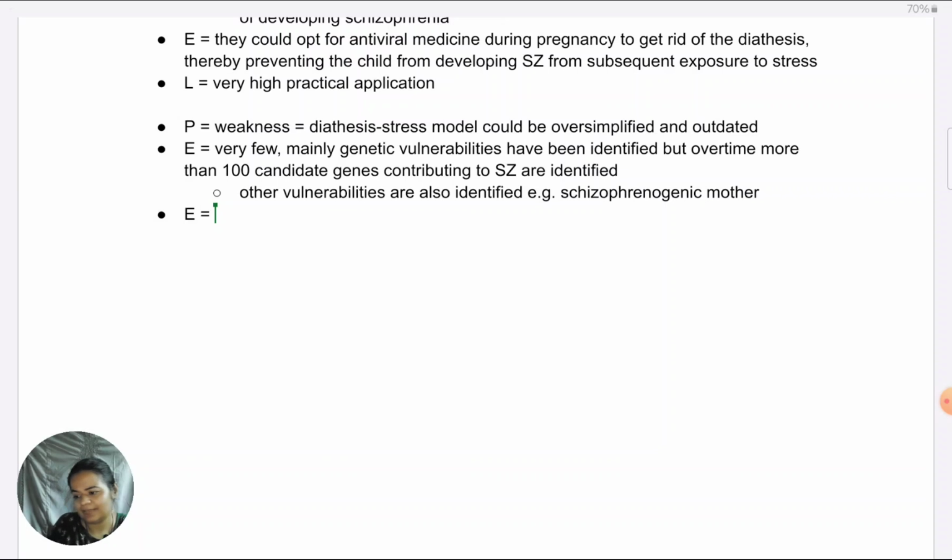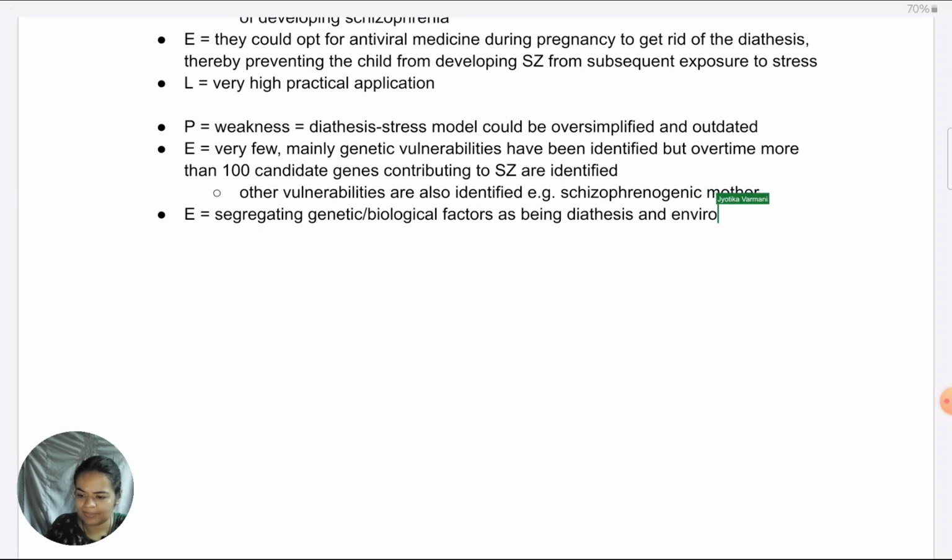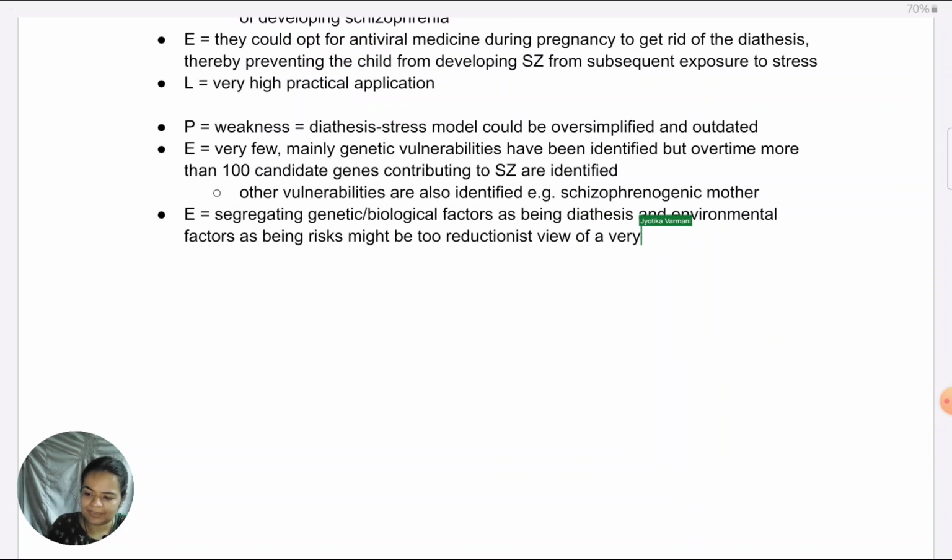So, segregating genetic biological factors as being diathesis and environmental factors as being risks might be a too simplified or too reductionist view of a very complex disorder like schizophrenia.